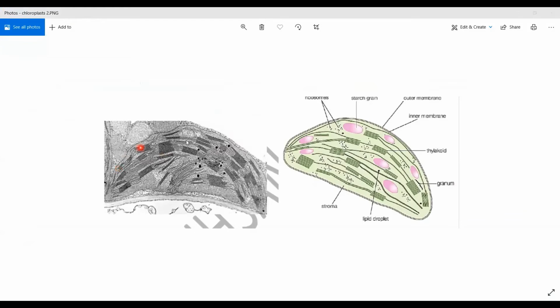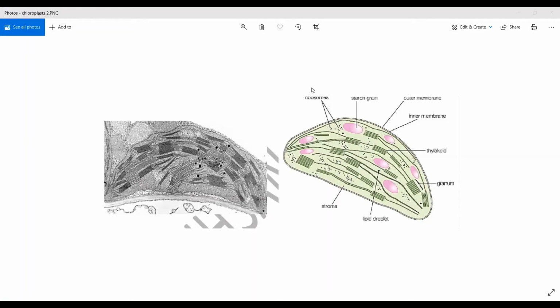Now let us look at this electron microscope picture. Of course, the parts of the chloroplast are seen. It resembles exactly this one, except for some changes, but let me explain about this one. At the beginning, what are the dimensions of the chloroplast? Chloroplast nearly has the same size as the mitochondria, slightly bigger.